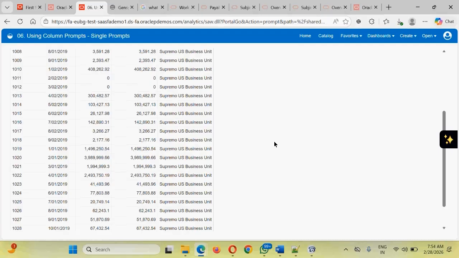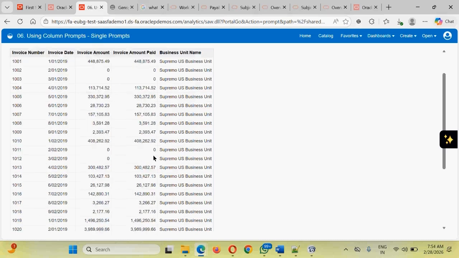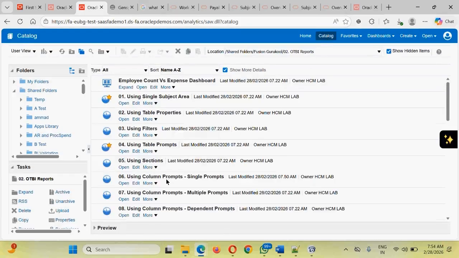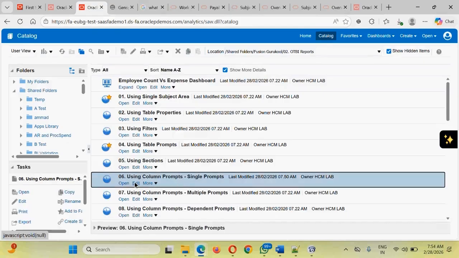Suppose now you want to see the data not for standard and credit, but you need to see the debit memo data, but you cannot, because the option is not there. You have to cancel or go to the home screen and open the analysis again. Let me first remove the additional table prompts that I have added.